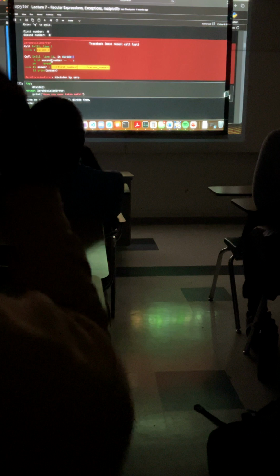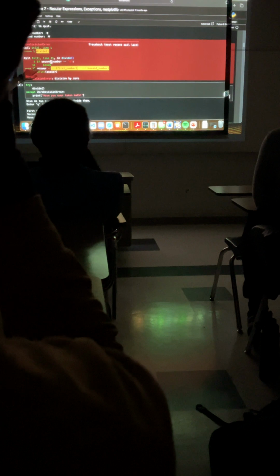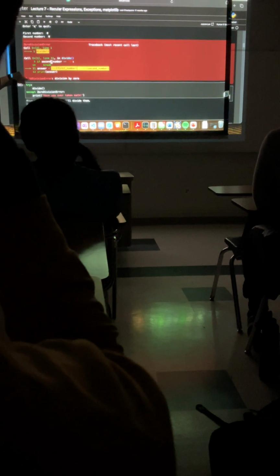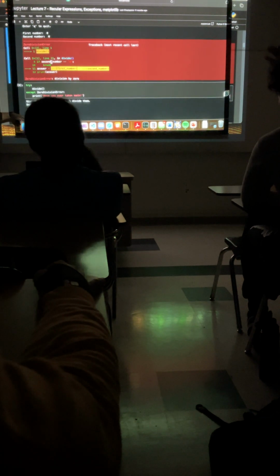Okay. So just like before, enter first number, enter second number. Right? Enter first number, enter second number. It crashes. Where does it crash? It crashed in the function. The function doesn't know how to handle it, so it passes the zero division error up to the main call, which is divide. Divide will then say, hey, you have a zero division error. Here's your except, zero division error. And then it prints it out. Boom.